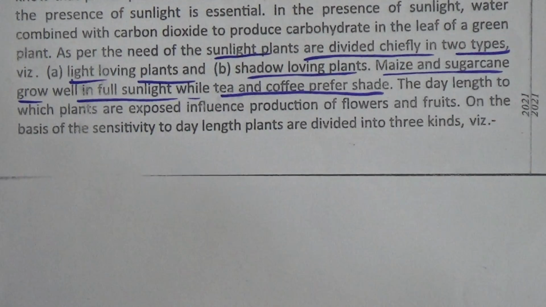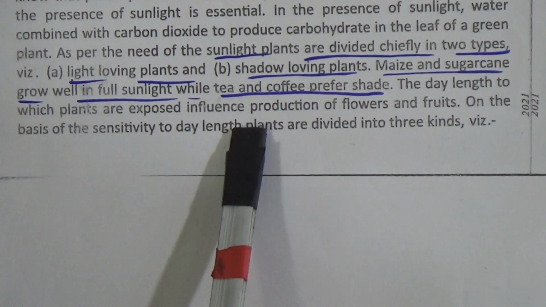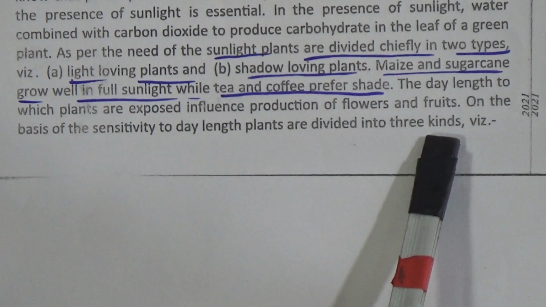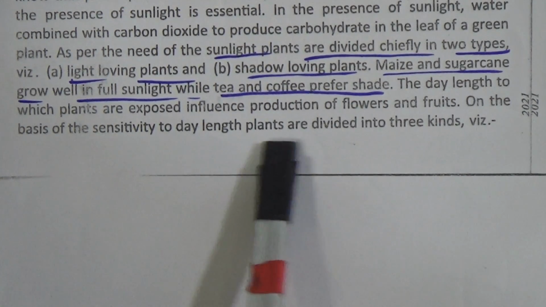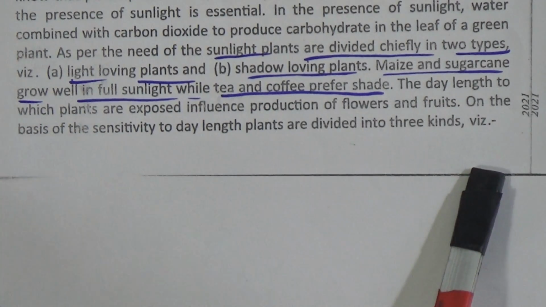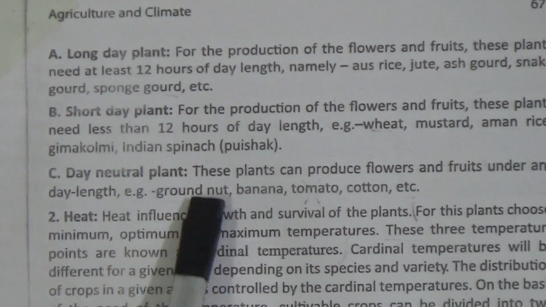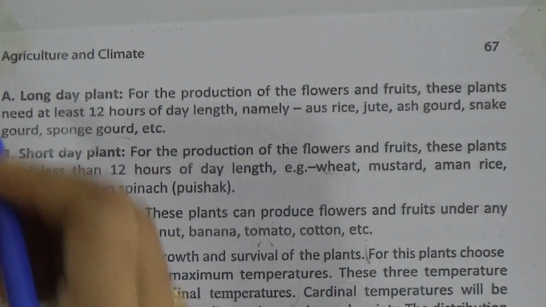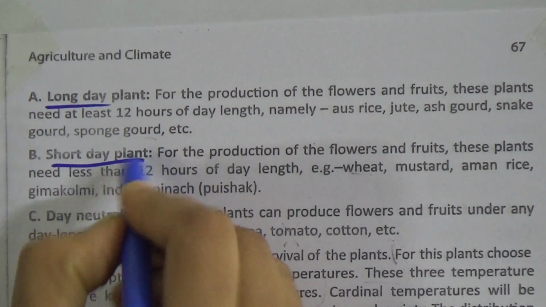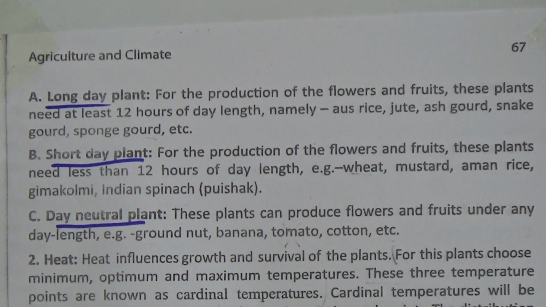The day length to which plants are exposed influences production of flowers and fruits. On the basis of the sensitivity to day length, plants are divided into 3 kinds. They are long day plant, short day plant and day neutral plant.